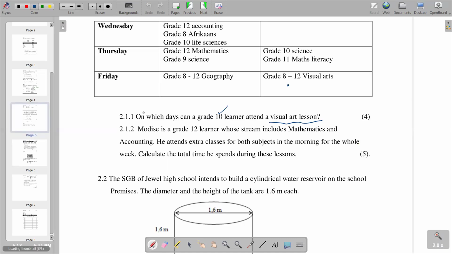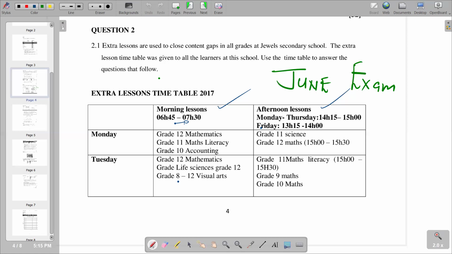I'll go to the next part, 2.1.2. Modise is a grade 12 learner whose stream includes mathematics and accounting. He attends extra classes for both subjects in the morning for the whole week. Calculate the total time he spends during these lessons. Our question is saying morning time for mathematics and accounting. So we start from Monday, checking the morning time, how many times we have per week, then how many minutes each class is.